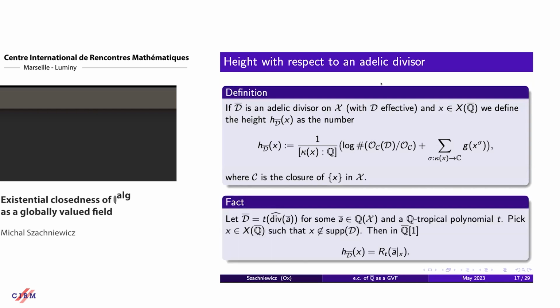If our adelic divisor is some tropical polynomial applied to some tuple of rational functions, this function in fact recovers the tropical predicate that was introduced at the beginning on Q bar of 1.